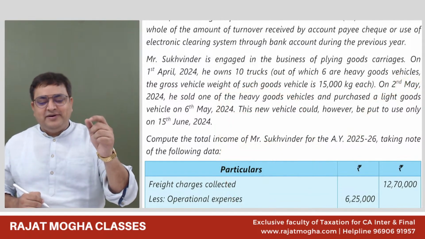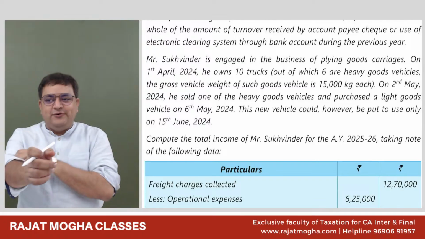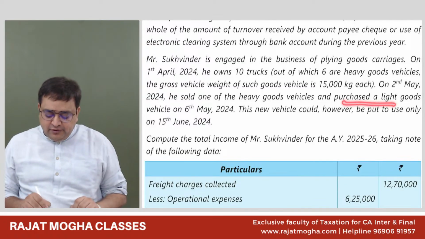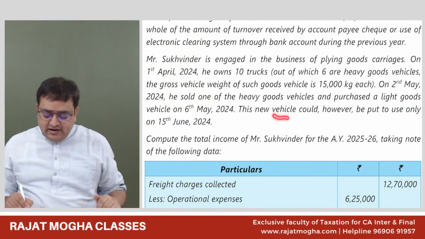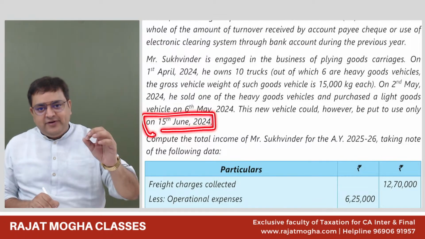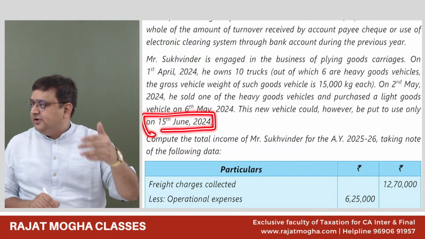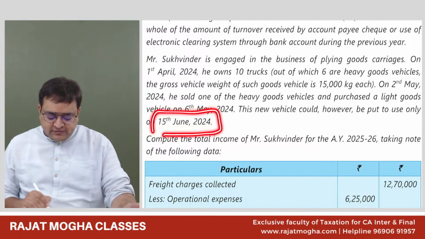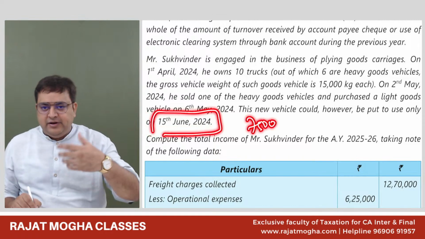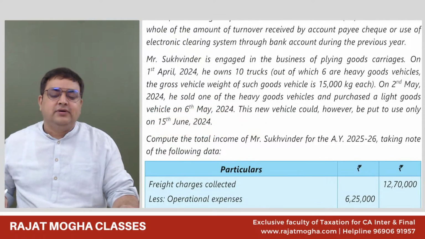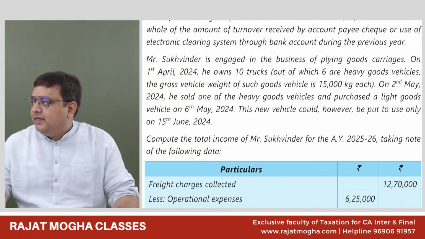Now, sometimes in your examinations you might get confused because this person says that he has purchased one light goods vehicle, and this vehicle, however, was put to use from 15th June 2024. Now everybody tell me, class students and my YouTube students, from which date will you consider it: from the date of purchase or from the date of put to use, 7,500 or whatever the case may be, for a heavy goods vehicle? He has used it from 15th June 2024. Date of put to use.